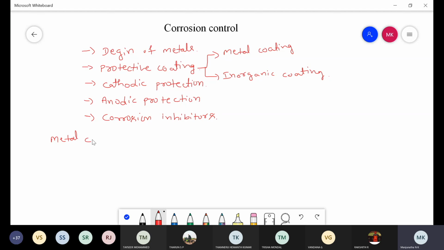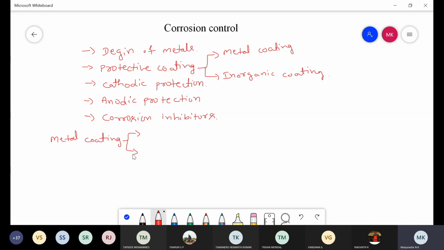In the metal coating method, by depositing one metal on the surface of another metal, the corrosion of the metal is prevented. For example, to prevent the corrosion of iron, if we deposit zinc on the surface of iron, zinc has low electrode potential, so zinc undergoes corrosion, but iron is prevented from corrosion.